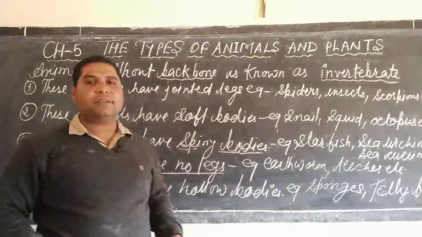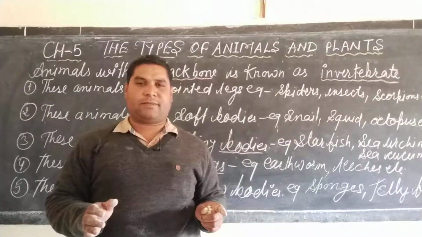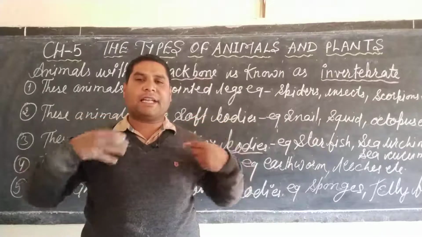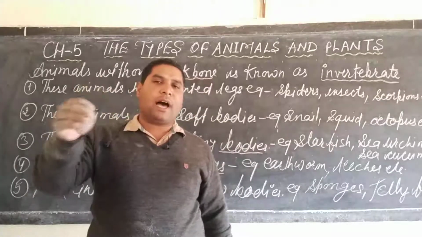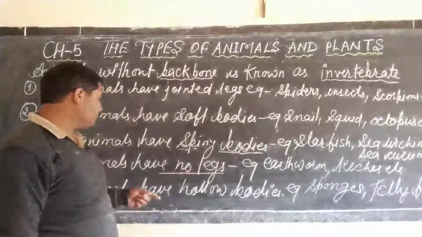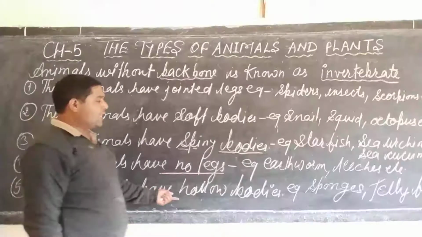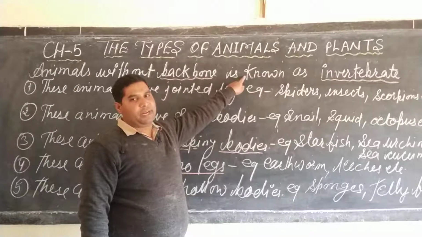Their body is internally empty, vacant, and externally has a lot of pores, and through these pores water along with food enters the body. So animals with a hollow body are included in the group invertebrate.